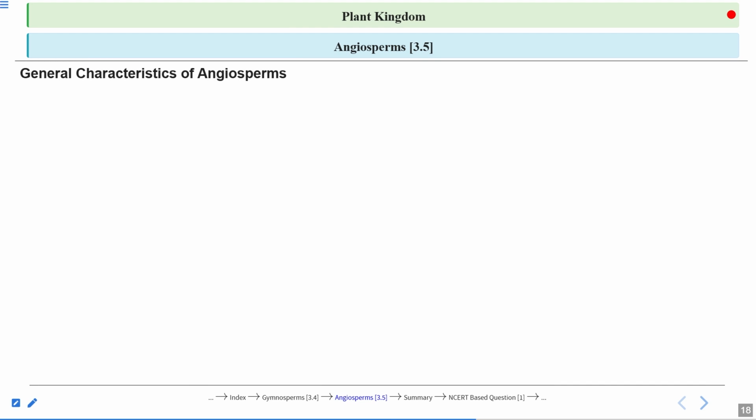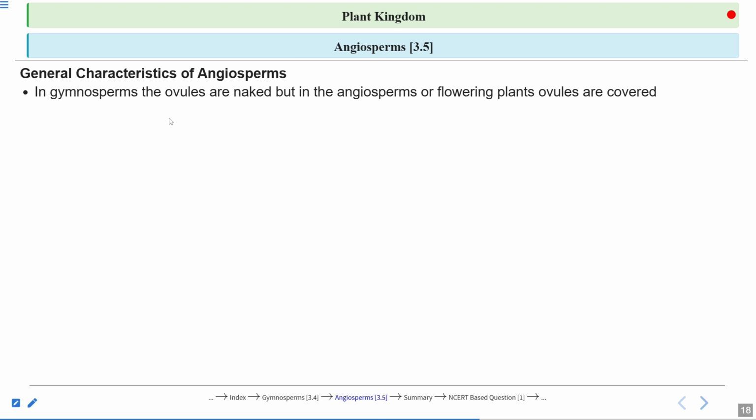General characteristics of angiosperms. In gymnosperms the ovules are naked, but in the case of angiosperms, the flowering plants, the ovules are covered. And what are they covered with? They are covered with the fruit wall. You always see the seed inside the fruit only, right? So they are covered by the fruit wall.